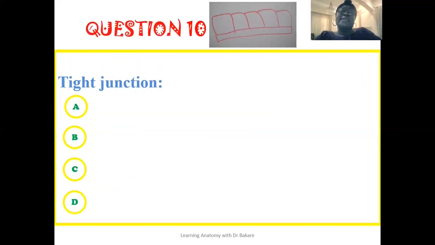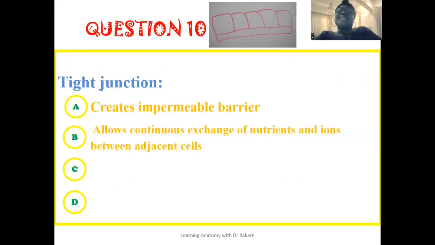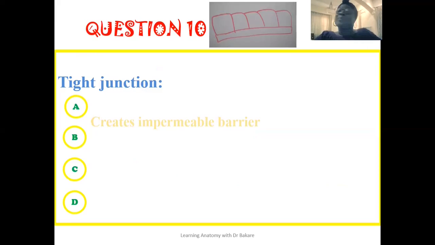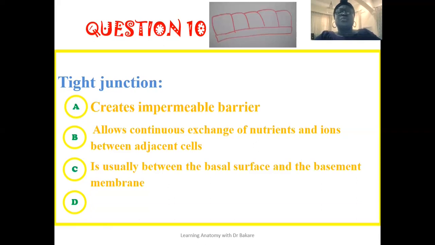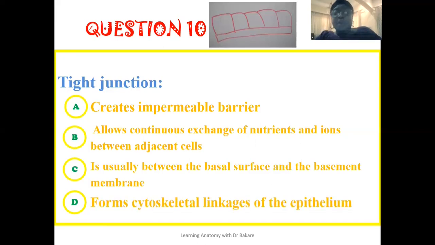The 10th question reads that tight junction. Is tight junction seen to create impermeable barrier? Is tight junction seen to allow continuous exchange of nutrients and ion between adjacent cells? Is tight junction seen to be usually located between the basal surface and the basement membrane? Is the tight junction seen to form the cytoskeletal linkages of the epithelium?